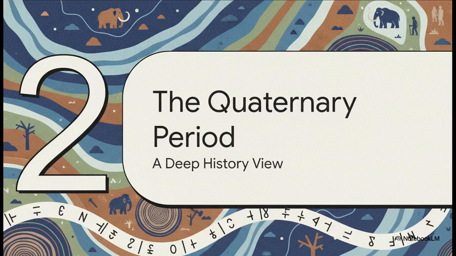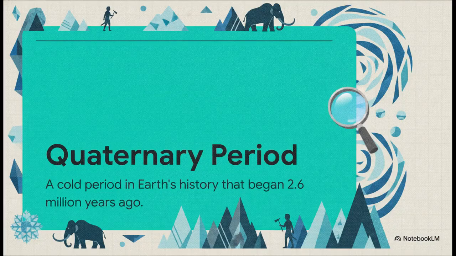Section 2, the Quaternary period. Let's start our macro view by traveling way back about 2.6 million years. We are currently living in the Quaternary period, which is broadly categorized as a historically cold chapter in Earth's deep 4.5 billion year history. It kicked off 2.6 million years ago. So, right off the bat, our baseline for the era of human evolution is actually a relatively cold planet.